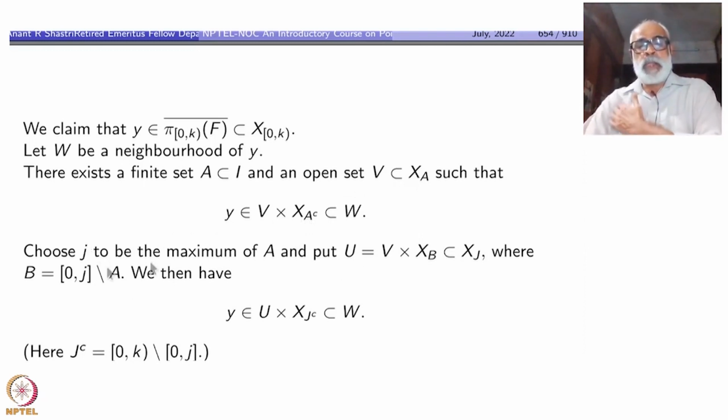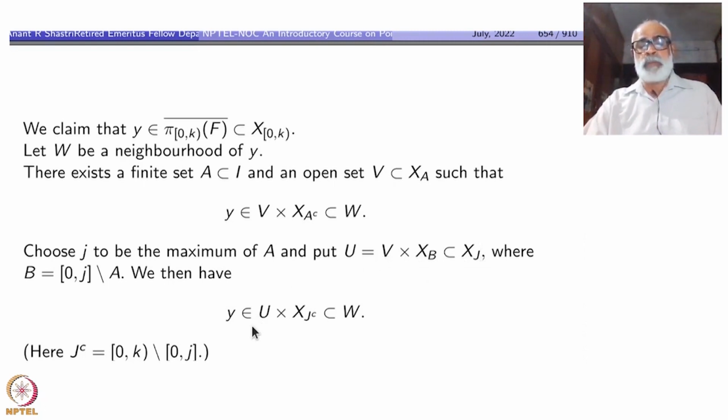So you take J to be the maximum of A and put U equal to V cross X_B. See, A is inside 0 to J, which is a larger set. Then I take this open subset inside X_J.